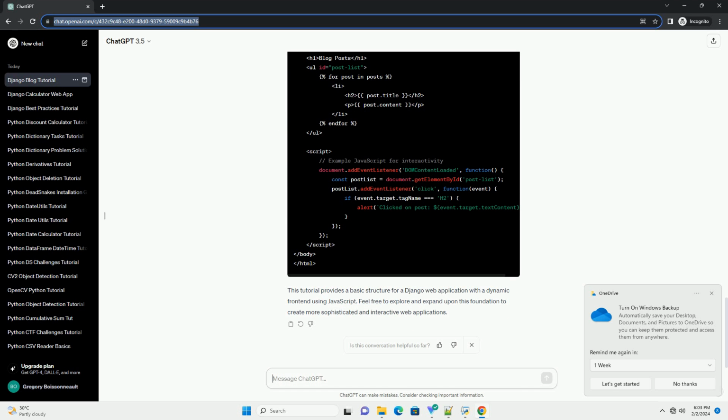This tutorial provides a basic structure for a Django web application with a dynamic frontend using JavaScript. Feel free to explore and expand upon this foundation to create more sophisticated and interactive web applications.